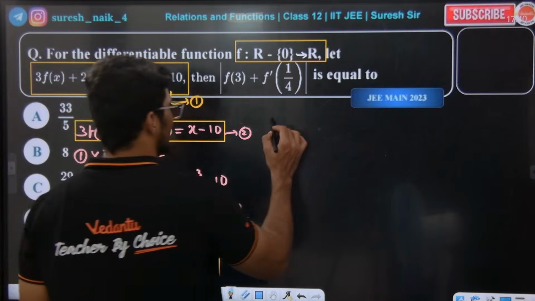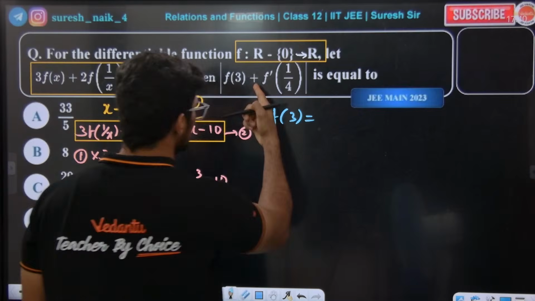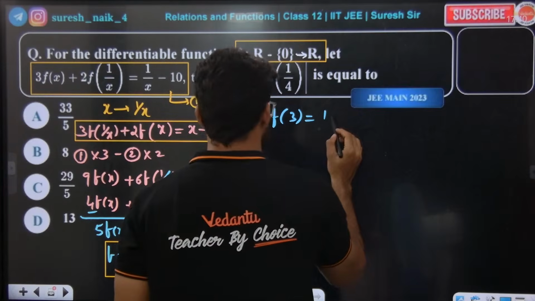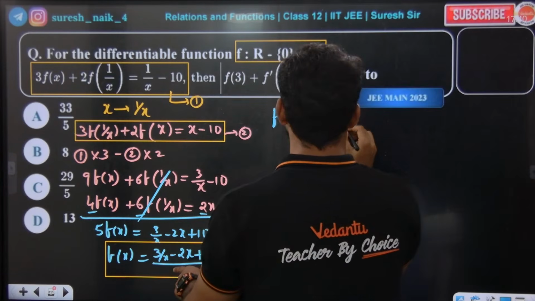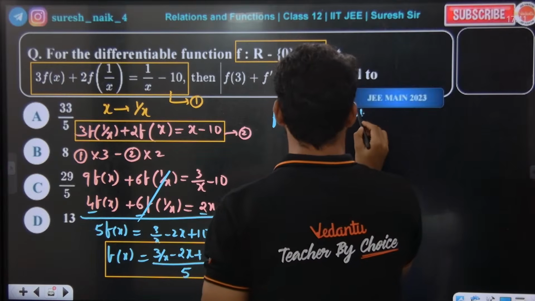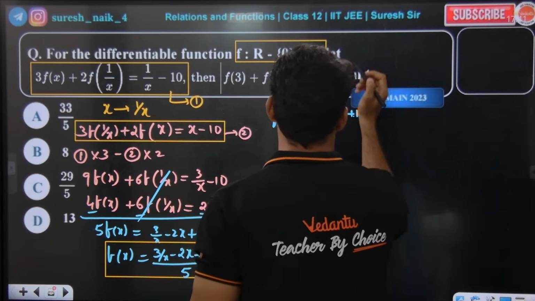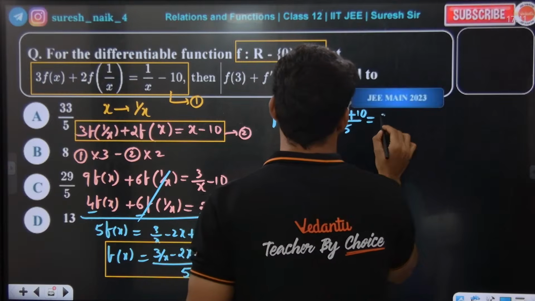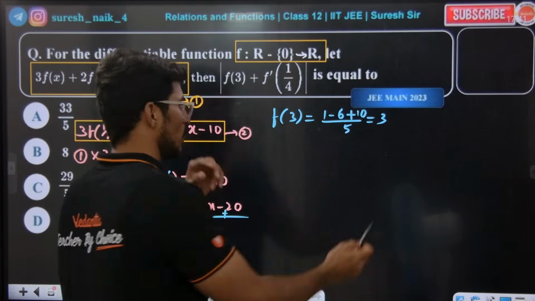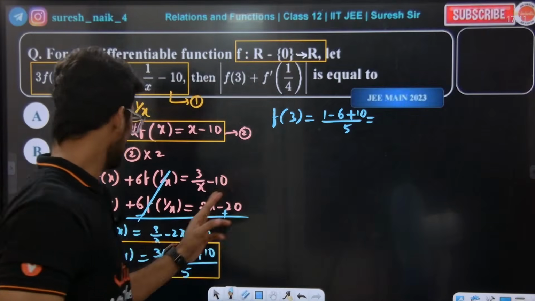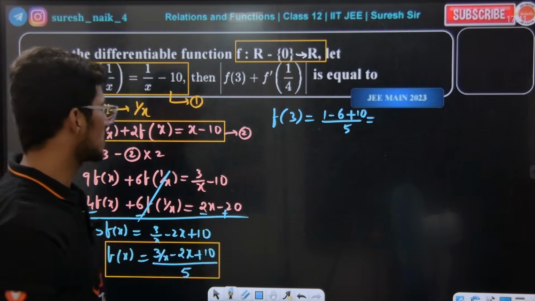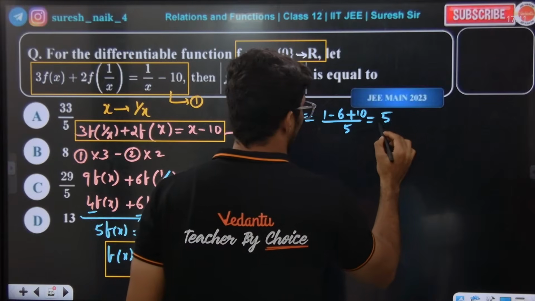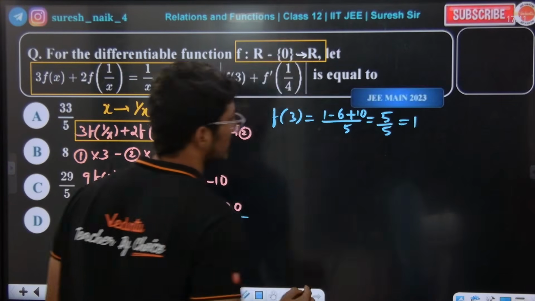Okay, so now we need to find f of 3. In f of 3, 3 by 3 is 1, minus 2 into 3 is 6, plus 10, divided by 5. No, I made a mistake. Wait, so 1 minus (6 plus 10) divided by 5, which is 5 by 5, which is 1. So f of 3 is 1 directly.